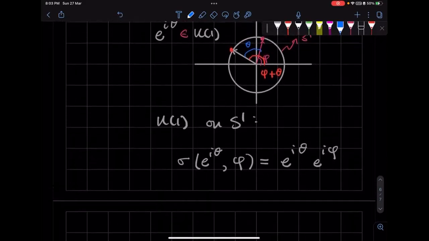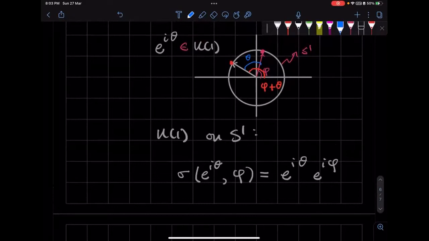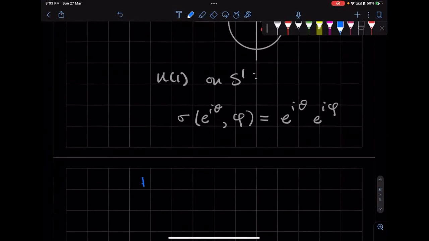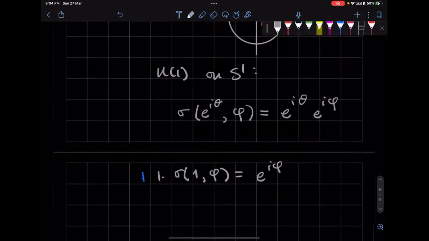Do you agree that this is a group action? We haven't verified, but it should be pretty clear. If I take the identity element, which is just the number 1, acting on e to the power i phi, we see that phi doesn't change.